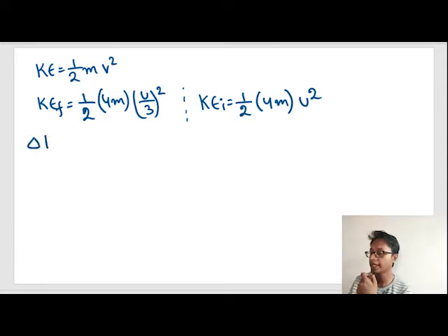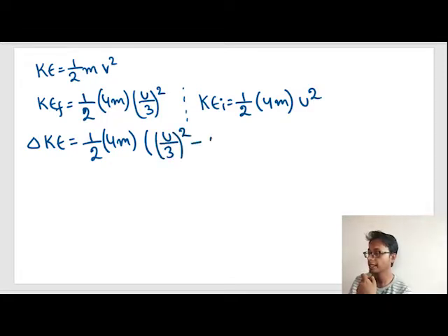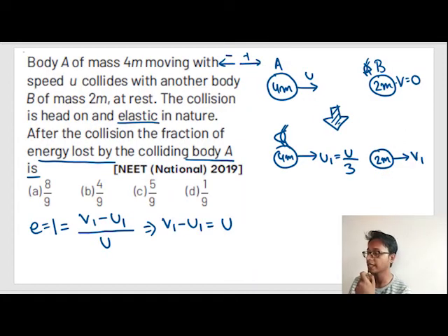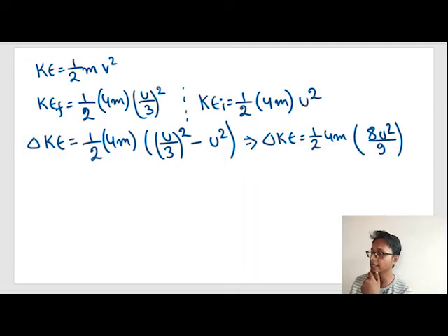So change in kinetic energy is kinetic energy final minus kinetic energy initial, or half 4m. We can take these common, into u by 3 square minus u square. Okay? So u square minus u square by 9, it becomes change in kinetic energy is equal to half 4m into 8 u square by 9. See, there will be a negative sign out here, but we are only interested in the magnitude.